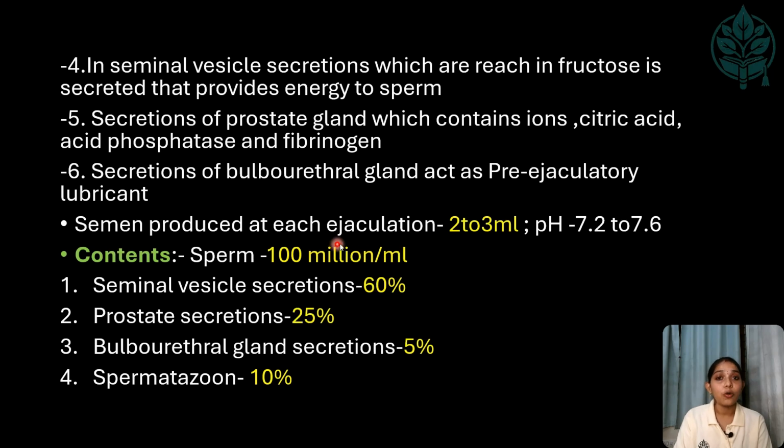Now, how much quantity of semen is ejaculated? 2 to 3 ml of semen is ejaculated, and the pH of it is 7.2 to 7.6. So, what are the contents of the semen? Mainly the seminal vesicle secretions, which make up about 60%, the prostate secretions, about 25%, the bulbourethral gland secretions, about 5%, and the spermatozoa or the sperm, about 10%. So, this forms the semen, and the count of sperm in semen is 100 million per milliliter.